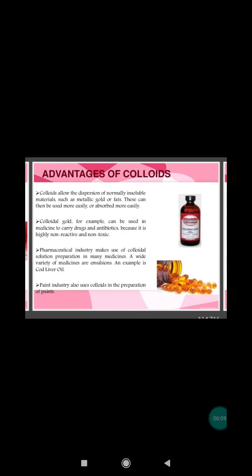Now, the applications of colloids. Colloids play a very significant role in nature and our daily life. Most of the food items are colloidal in nature. For example, milk, ice cream, bread, whipped cream, fruit jams, jellies, etc. are some of the examples of food items which are colloids.